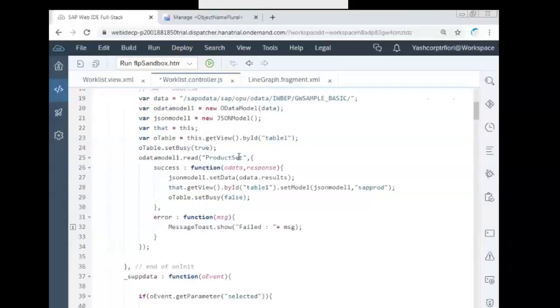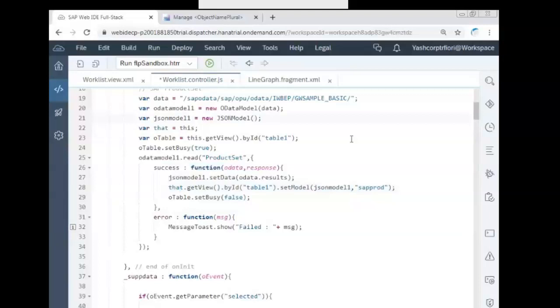In the onInit function, inside the success, we used to write this code: this dot getView dot byId dot setModel, JSON model reference with the reference. Remember? Now I need to carry this data till there, till line 108. But the best way is to take another JSON model reference and make it global.